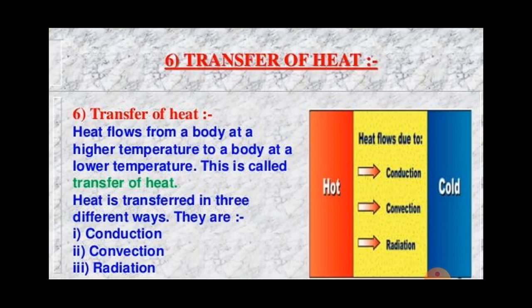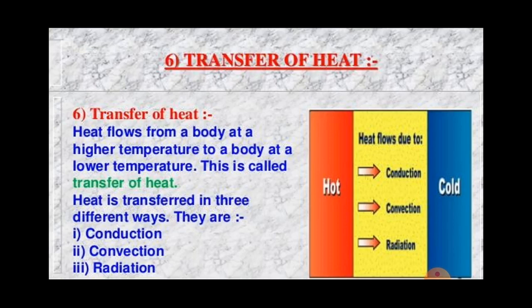And heat is transferred in three ways, meaning heat can be transferred from a hot object to a cold object in three different ways. First is conduction, then convection, and then radiation. In solids, heat is transferred by conduction.